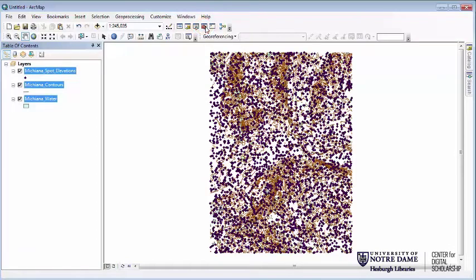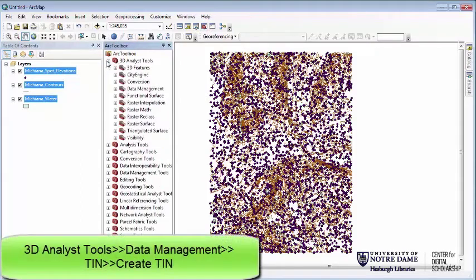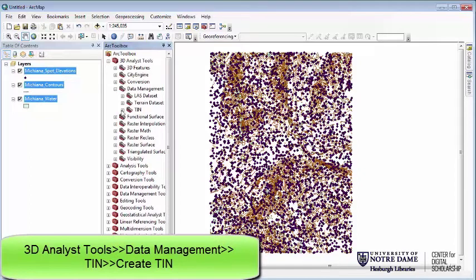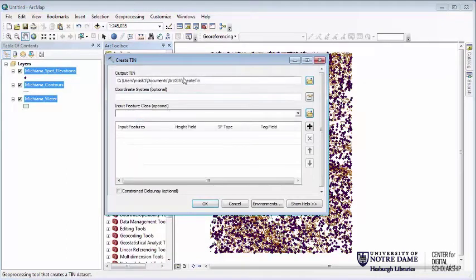Once that comes up, we're going to go into 3D Analyst Tools, Data Management, TIN, and Create TIN. And this will open up the Create TIN window for us. So first thing it's going to do is ask us what we want to output it as.